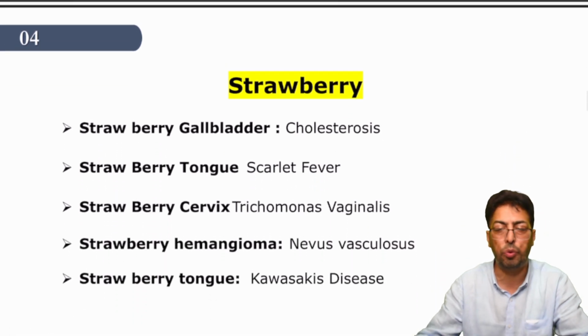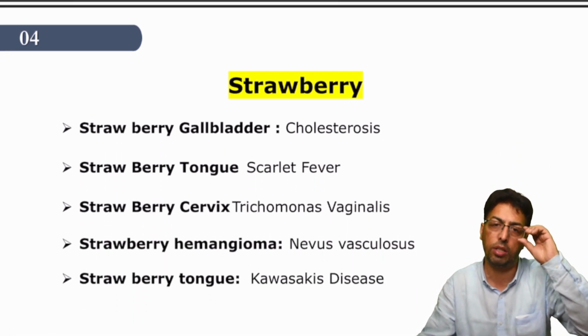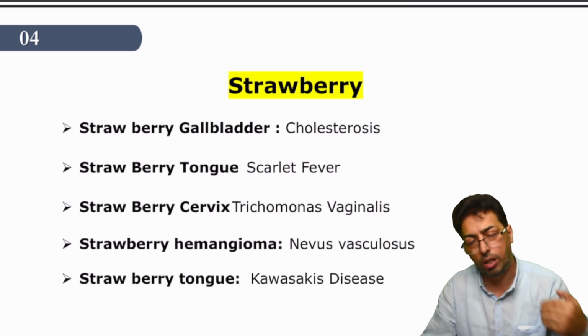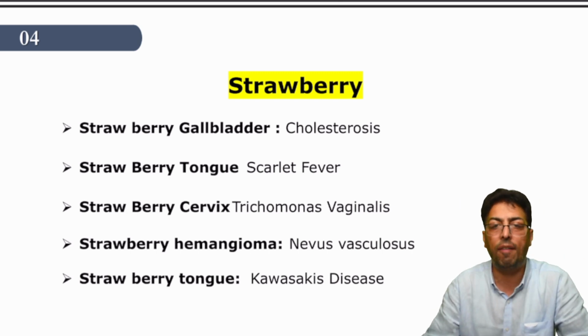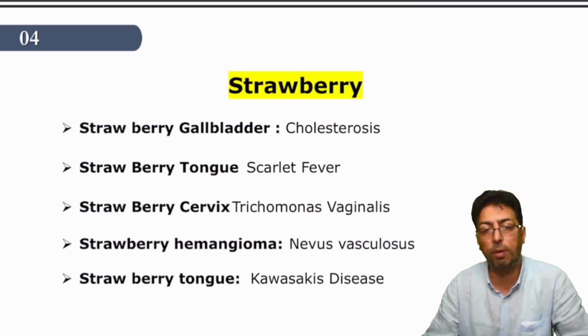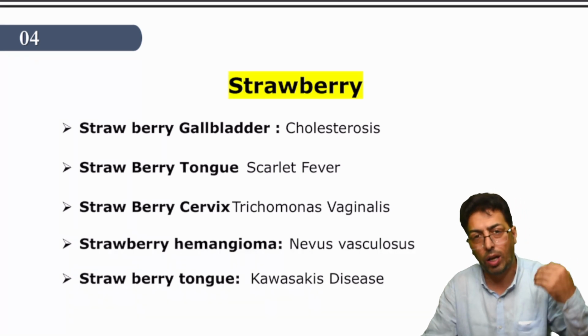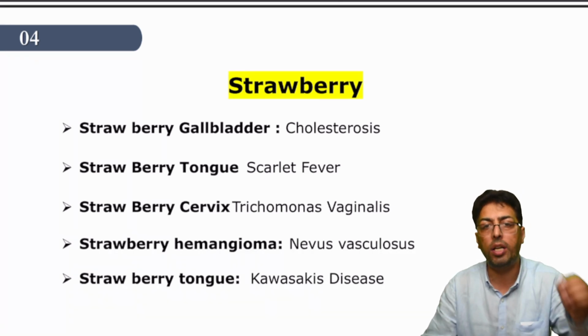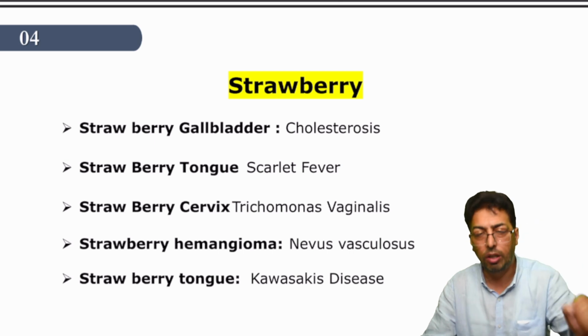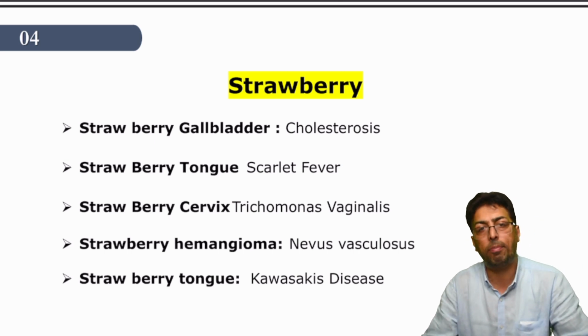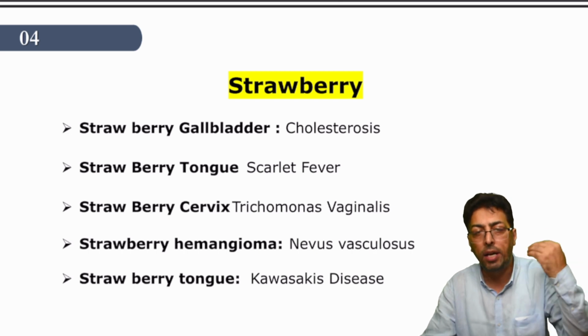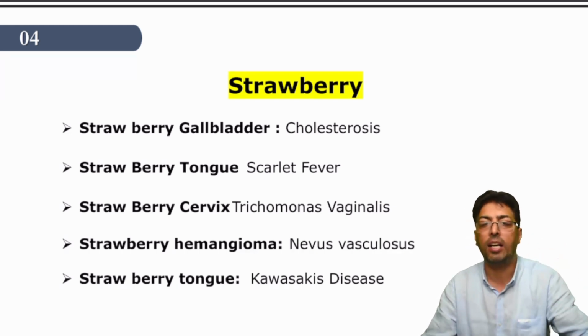Now, there is this fruit, the strawberry, and many of us like strawberries, and strawberry is associated with many things. I would not go into detail, but you have to remember that these one-liners have been asked. So what is number one? Strawberry gallbladder.